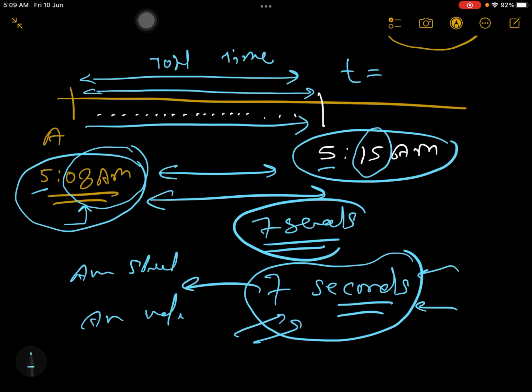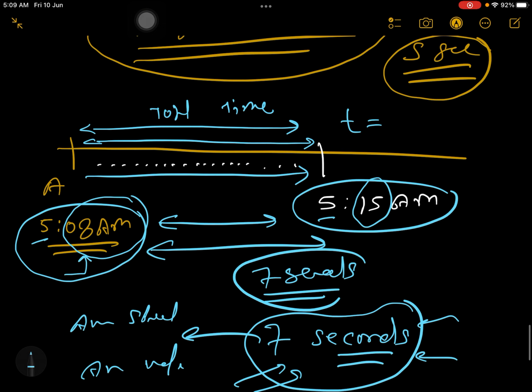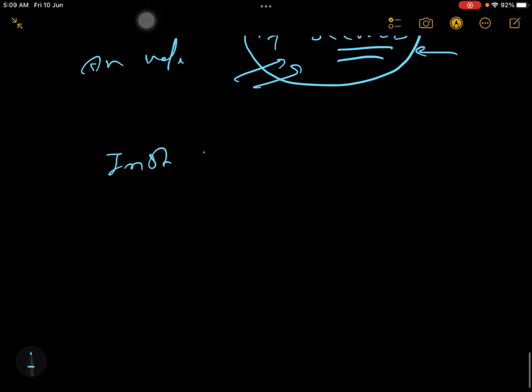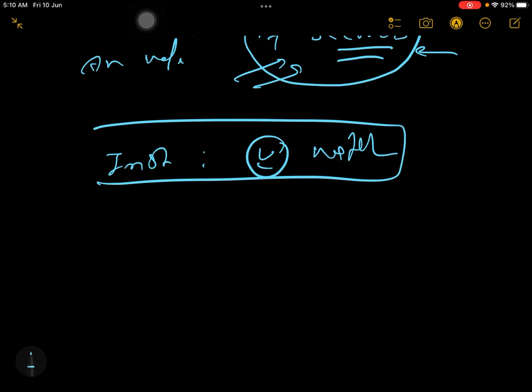I hope it's clear. But exactly 5:08 AM, this is not your time taken. This was the time what was happening in the watch. Right now if you see my watch in my iPad, time is 5:09. So 5:09 is not the 5 hours. No, it is time of right now situation. I hope it's very clear what is the difference between instantaneous time. So clear, instantaneous time means right now whatever is time showing in your watch. Okay, that is your instantaneous time.